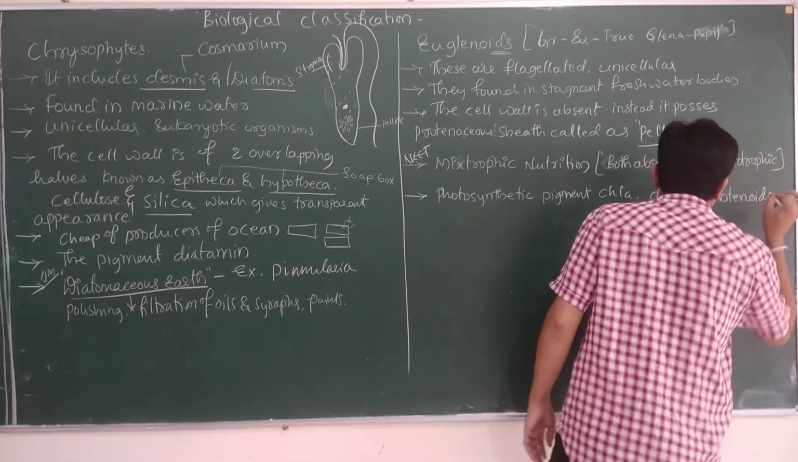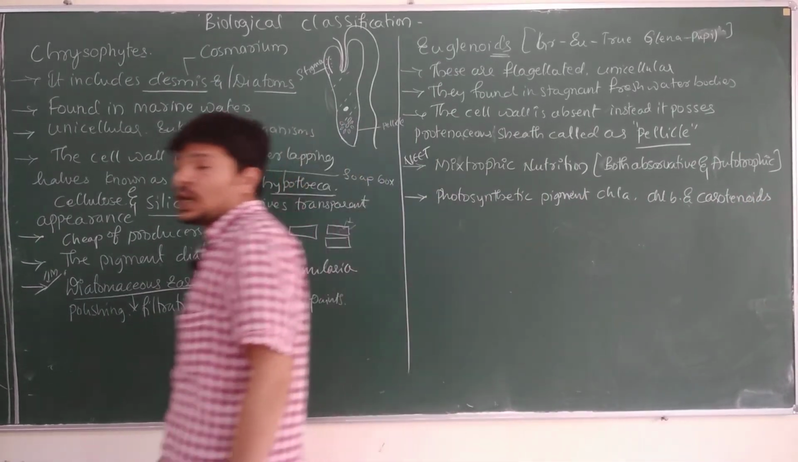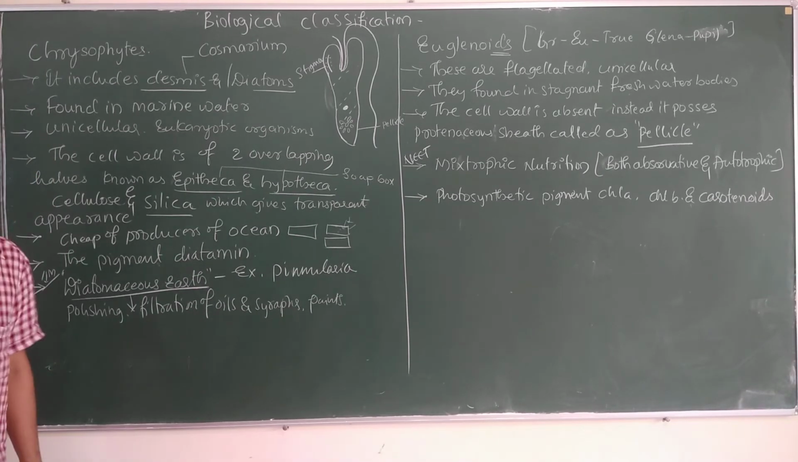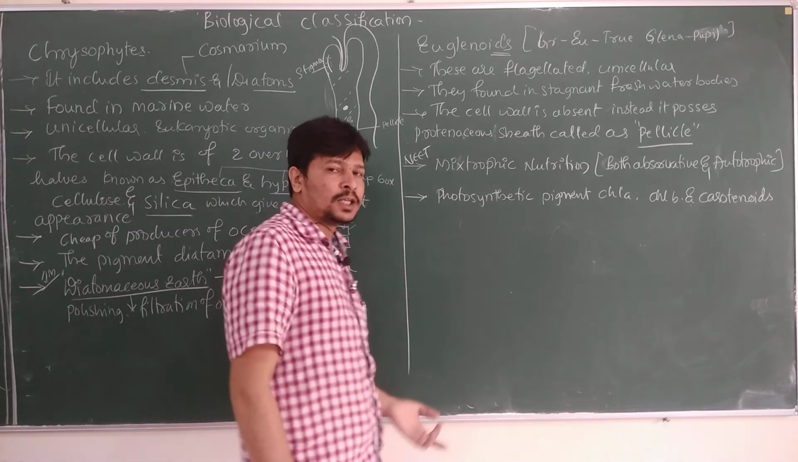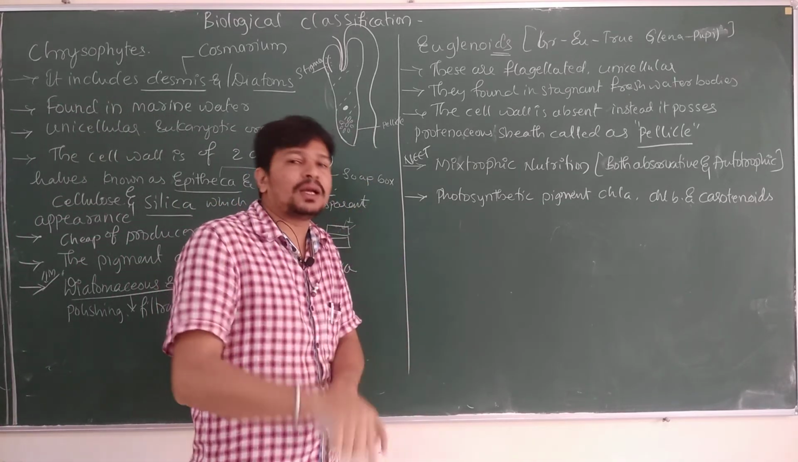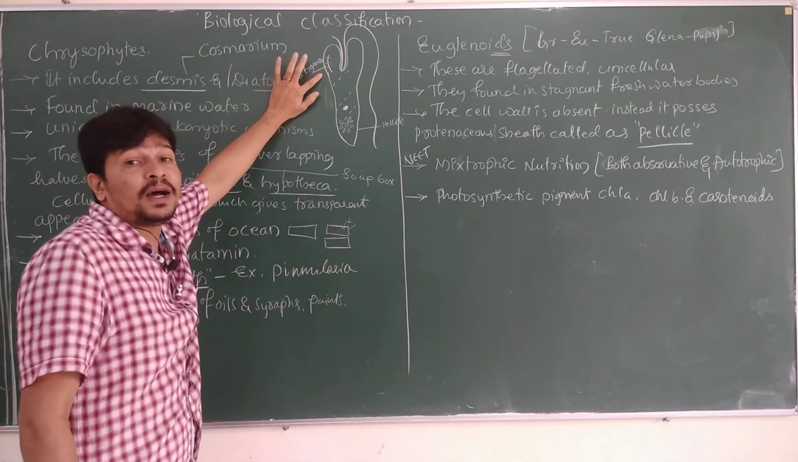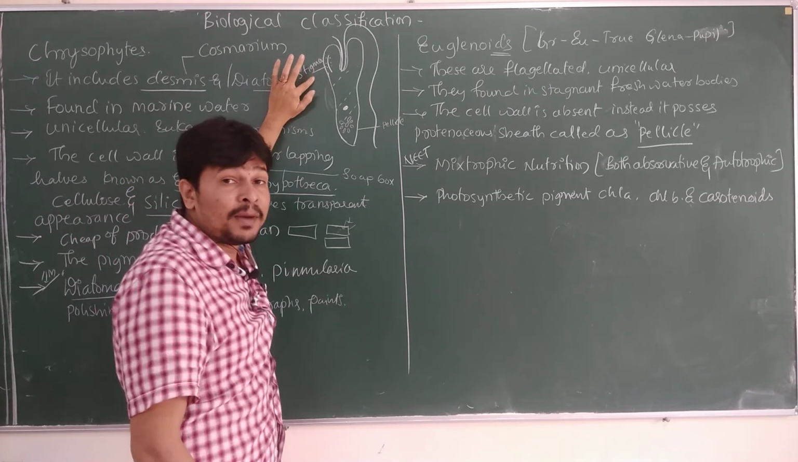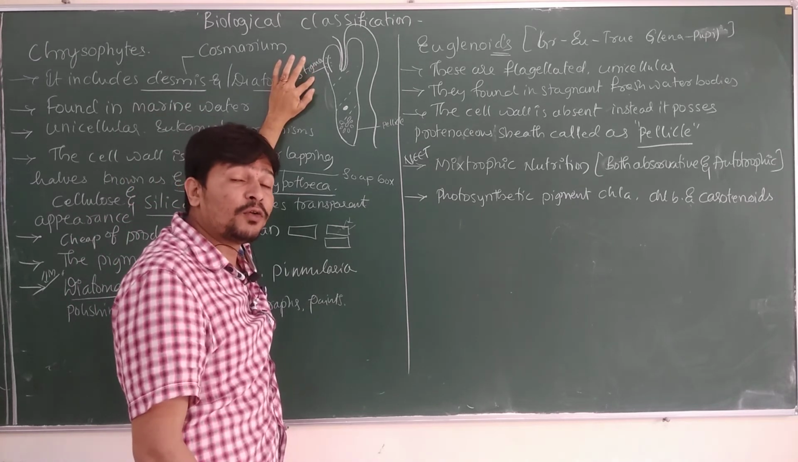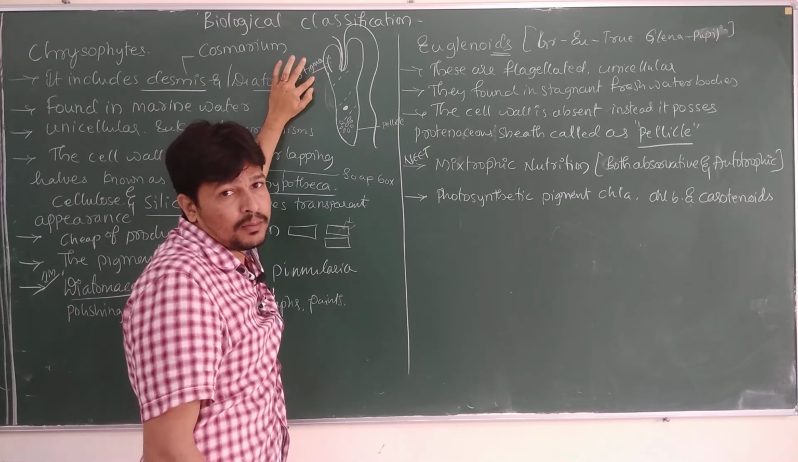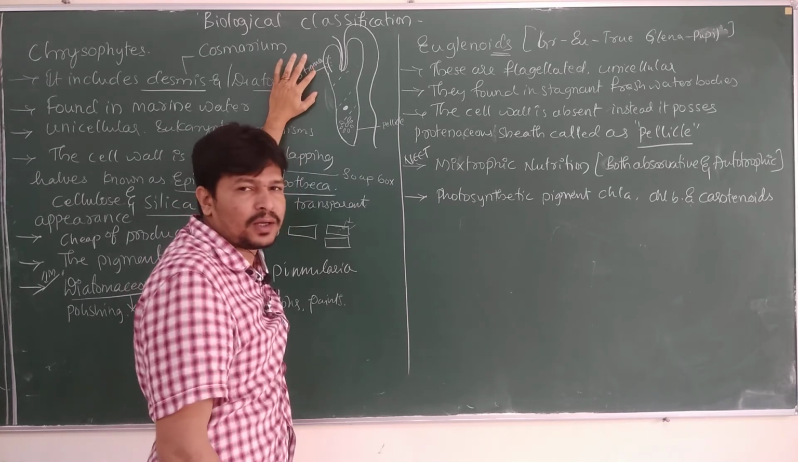So these photosynthetic pigments will help them carry out the process of photosynthesis. That's how they undergo autotrophic nutrition. But in certain conditions they need light for photosynthesis. So this structure, the stigma, is found in angiosperms, but here it is an eye spot.